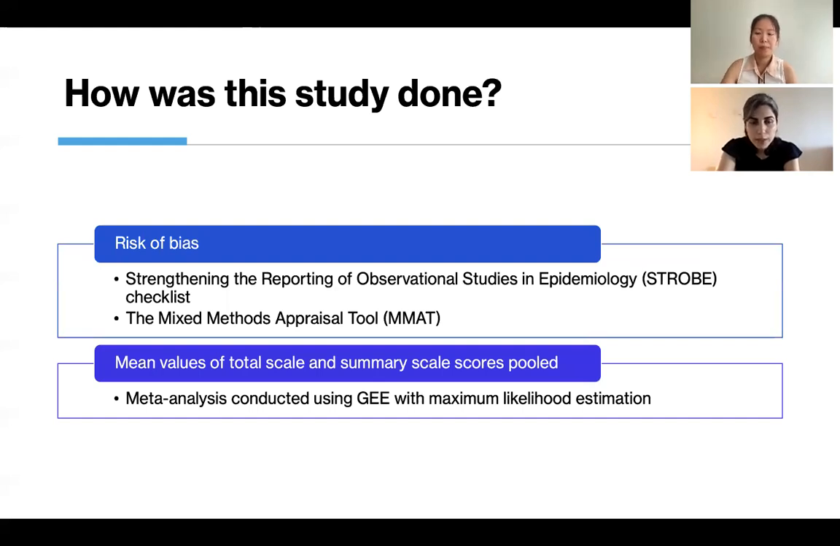So how did we do this study? For the risk of bias, we used 2 checklists. We used the Strengthening the Reporting of Observational Studies in Epidemiology, the STROBE checklist, in order to see the quality of the reporting of the papers. And we also used the Mixed Methods Appraisal Tool for appraising the quality of the research done. Mean values of the total scores and summary scale scores were pooled, and we used GEE with maximum likelihood estimation.